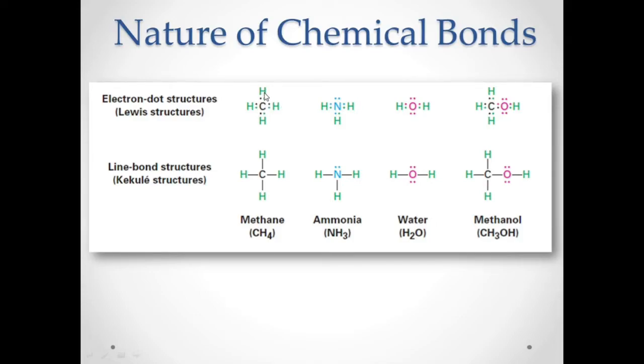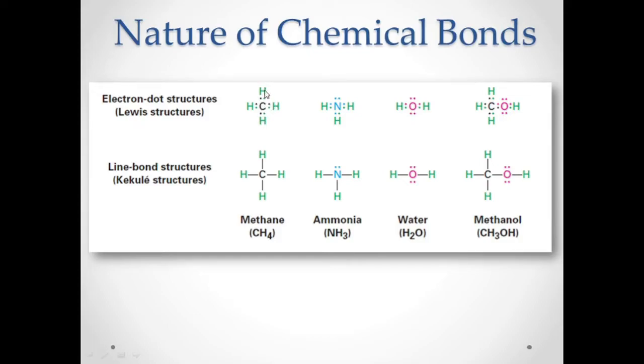Hydrogen belongs to group 1, so it has only 1 valence electron. Valence electrons are very important, because they are the ones that form bonds. It's very important that you know the valence electrons for each atom in the periodic table. Carbon belongs to group 4, and it is a tetravalent carbon, so therefore it has 4 valence electrons.